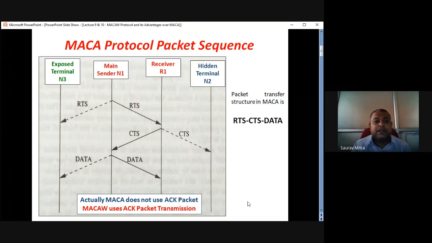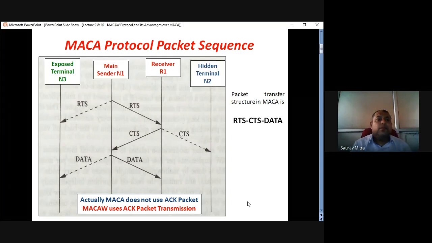So even if the data from N1 is received by N3, it can receive data, but it cannot decode data. N3 cannot decode data because the N1 data is actually given for receiver R1. Whatever data sequence is from N1, in that data sequence, the receiver address of R1 is given. Hence only R1 can decode the data, but N3 cannot decode the data, though it can receive the data. So MACA is a 3-step process: RTS, CTS and data.